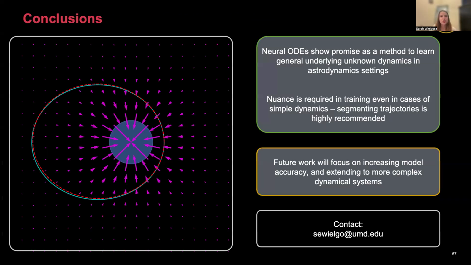So to conclude, neural ODEs show promise as a method to learn general underlying unknown dynamics in astrodynamic settings, and nuance is required in training, even in the cases of simple dynamics like the two-body problem. So segmenting trajectories is highly recommended, and this should be investigated depending on your use case. So in the future, we are going to focus on increasing our model accuracy and extending to more complex dynamical systems.